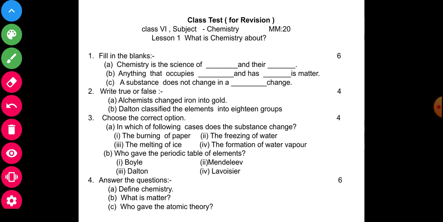Another subquestion, question 3B: who gave the periodic table of elements? First Boyle, second Mendeleev, third Dalton, fourth Lavoisier. You will mark which answer is correct. So question number 4 and the last: answer the following questions.